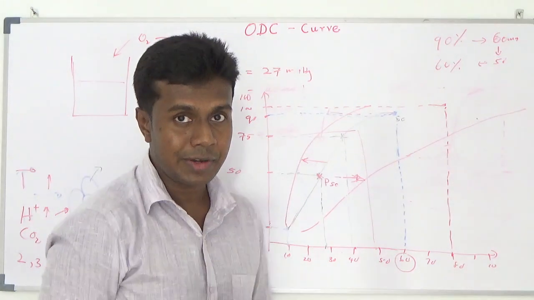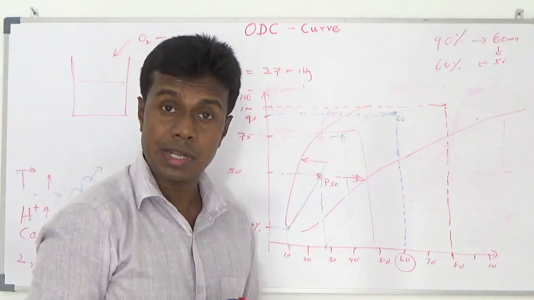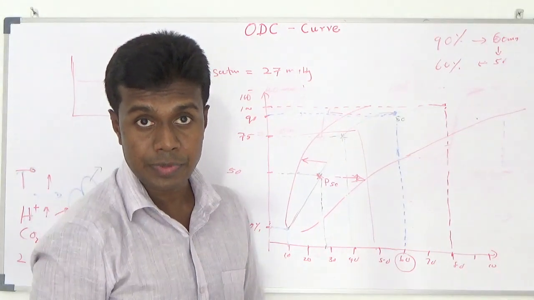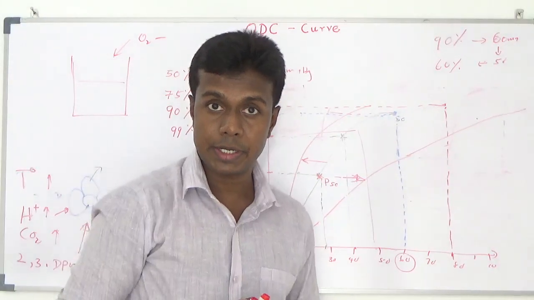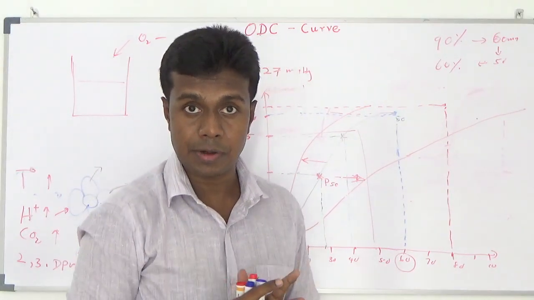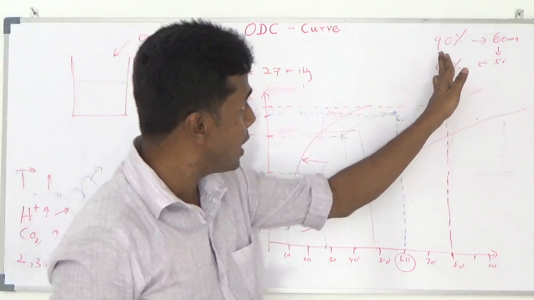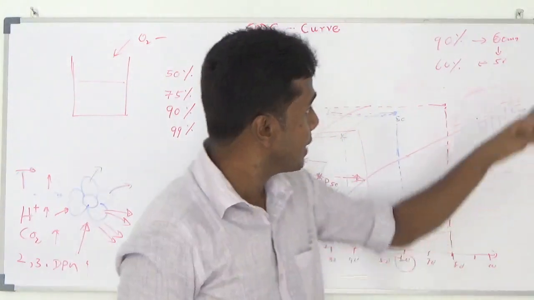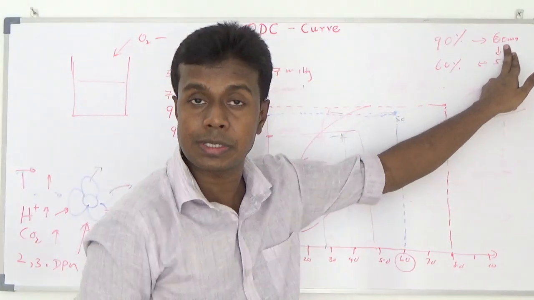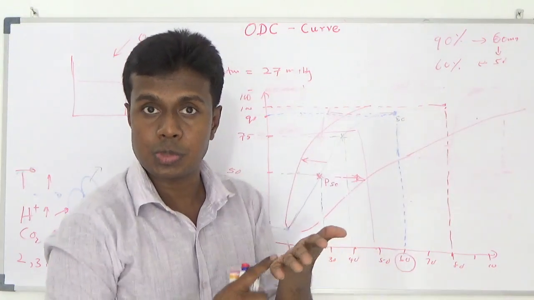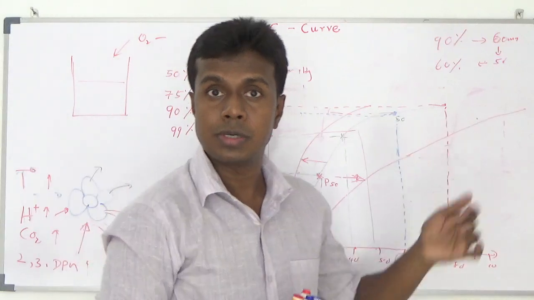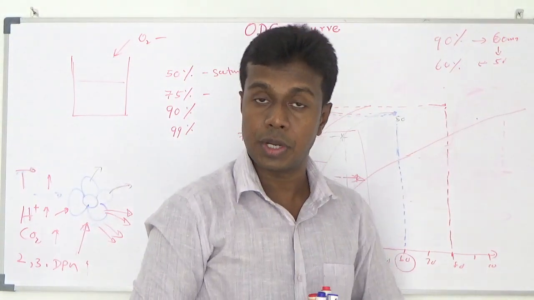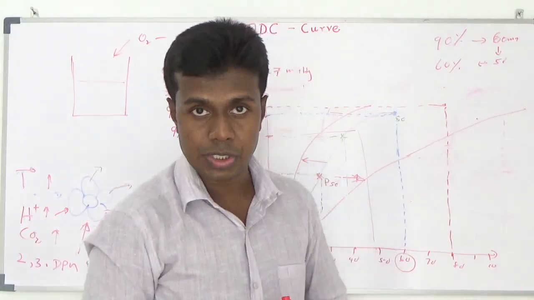If your patient does not have ARDS. If your patient has acute respiratory distress syndrome, 88 to 95% saturation is enough. Otherwise, you have to maintain saturation more than 90%. That means partial pressure more than 60. If your ABG shows partial pressure is 59 or 55, you have to give supplementary oxygen to your patient in order to achieve enough saturation.